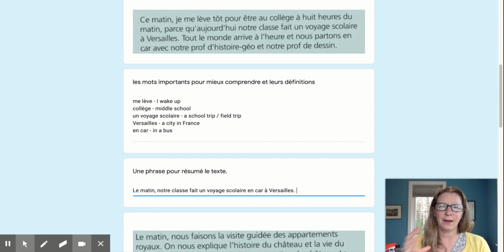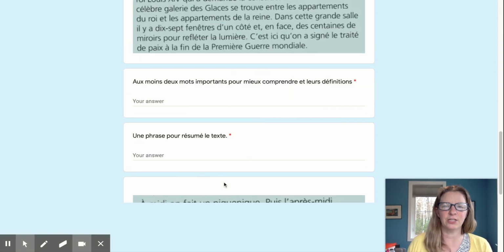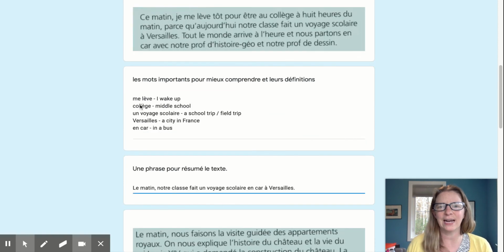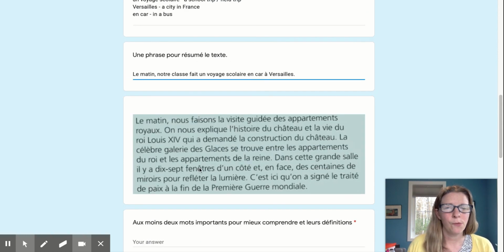So this kind of encapsulates everything. It leaves out some of the details, but pretty much that's what that paragraph's about, right? So you're going to do the same thing that I just did here for these two sections. So take a minute, read through them, find at least 2 words. You can see I found 5 words in this tiny paragraph, so you'll probably find more than 2, right? And take your time and go through it and then submit it when you're done. Bon travail.